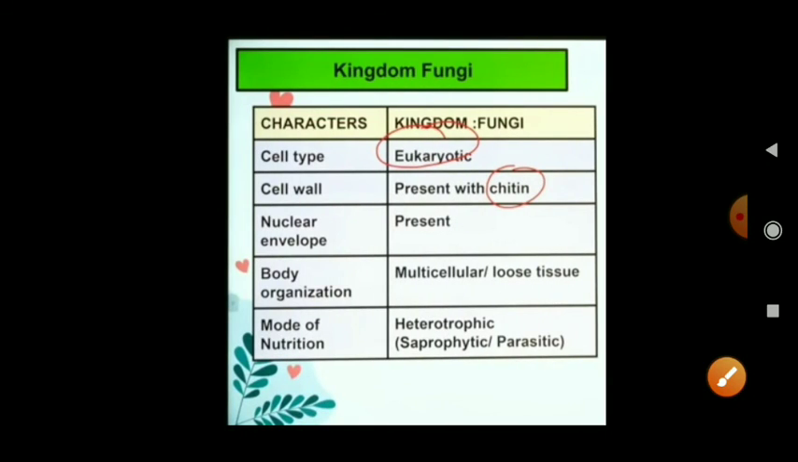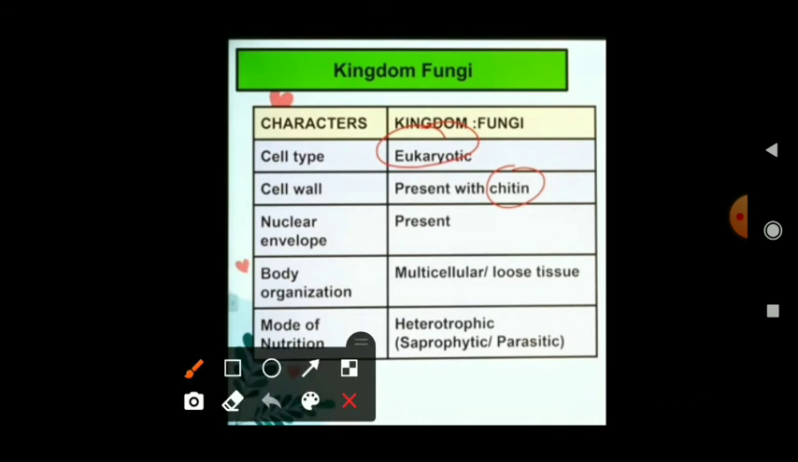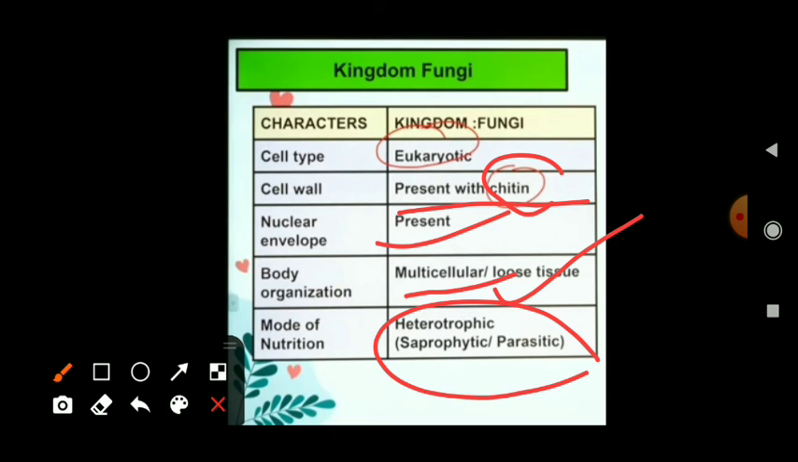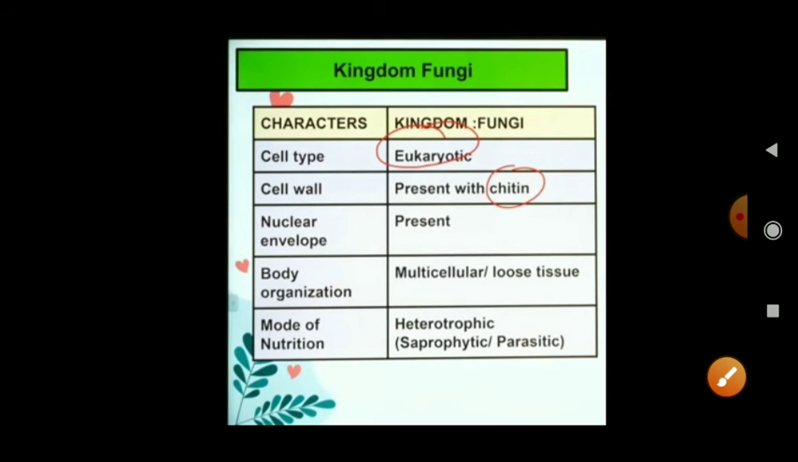Now let's move ahead. Fungi are eukaryotic and constitute a unique kingdom of heterotrophic organisms. They have a cell wall which contains a chemical compound known as chitin. They have a nuclear envelope. Body organization is multicellular, not unicellular. They have loose tissues. And the mode of nutrition is heterotrophic, saprophytic, parasitic.